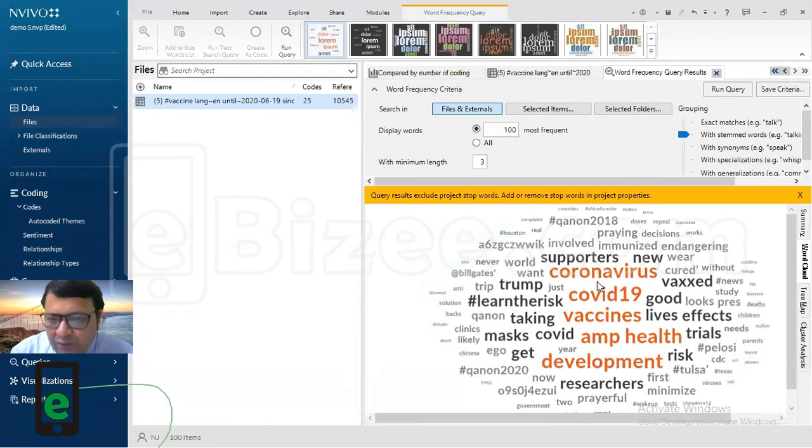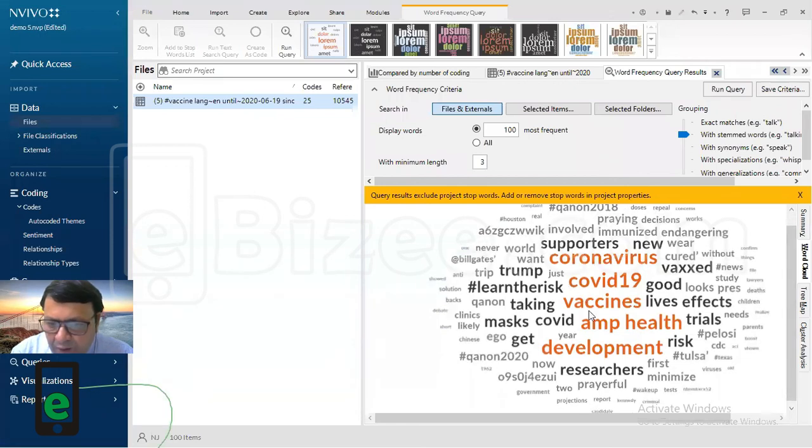So now here we have different types of word cloud. This is the most common kind of word cloud. Here you can see that the size of the word will tell you the frequency of the word. Vaccine, COVID-19, coronavirus, development. The word development is also there, right? So vaccine development. You can see the number of tweets are very similar. It means people are talking about vaccine development, right? Okay. And I do not know what is the meaning of this AMP health, but it may also be important. You have to research what is AMP health, because it has an equal number, like coronavirus.